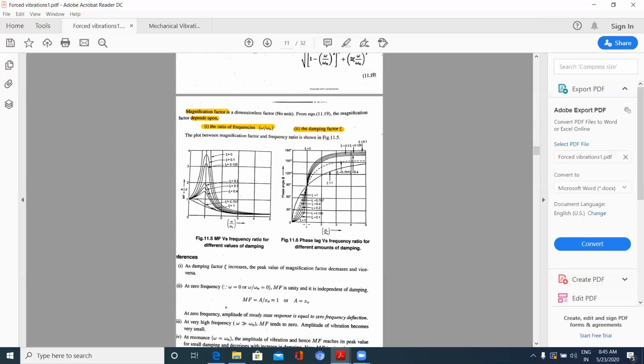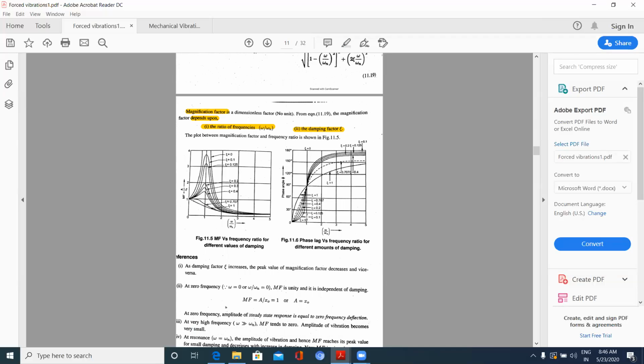And when resonance is there, see the graph, it will be straight here, zeta is equal to 0.